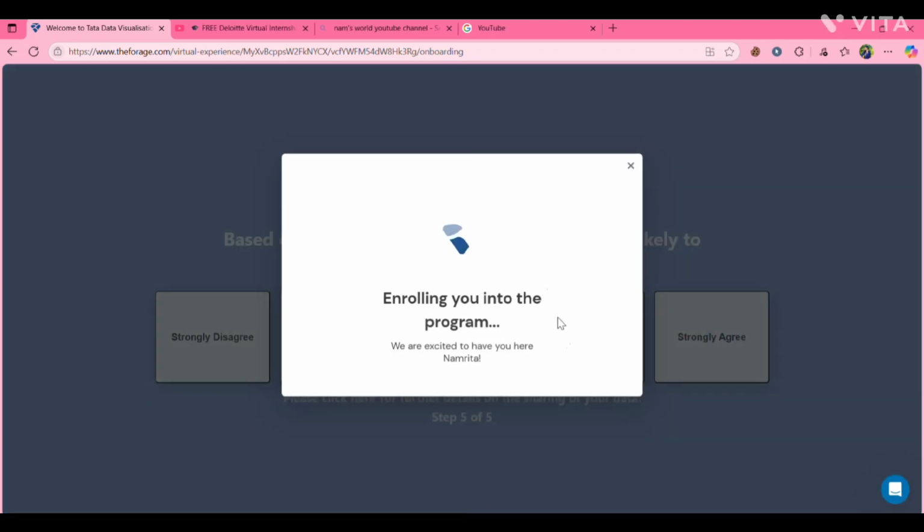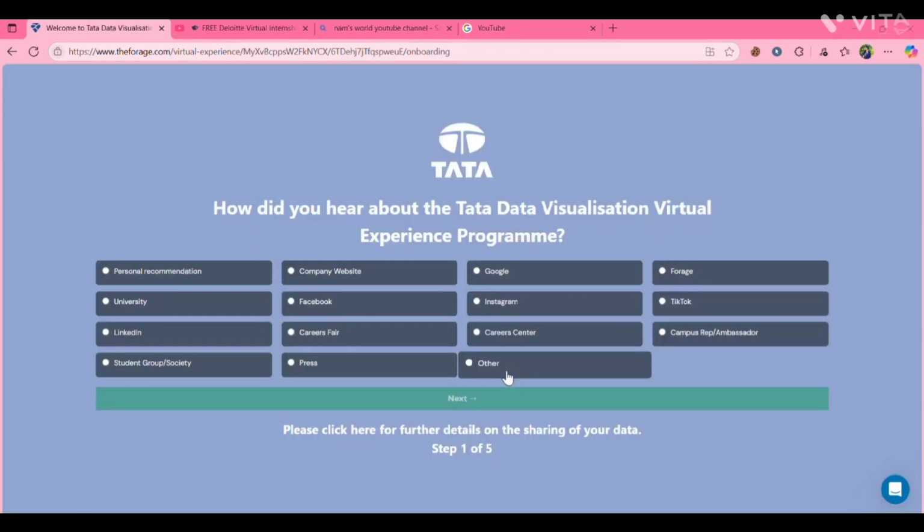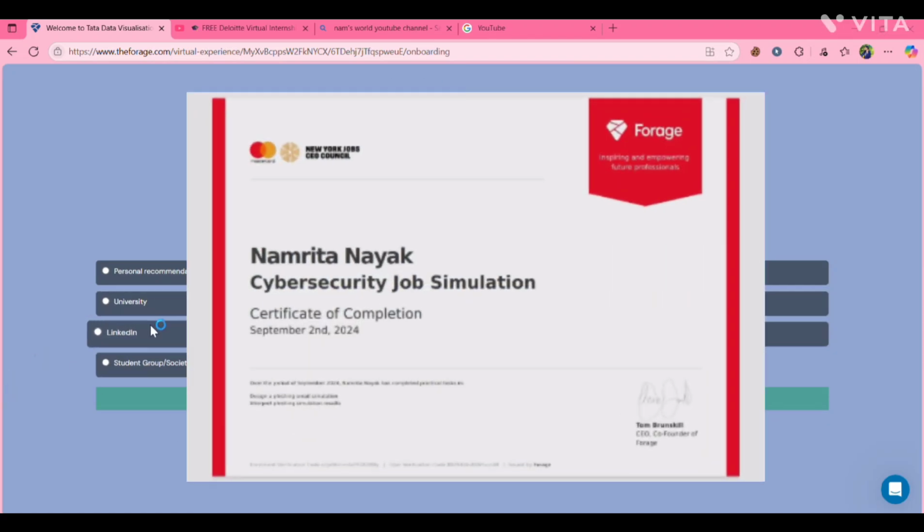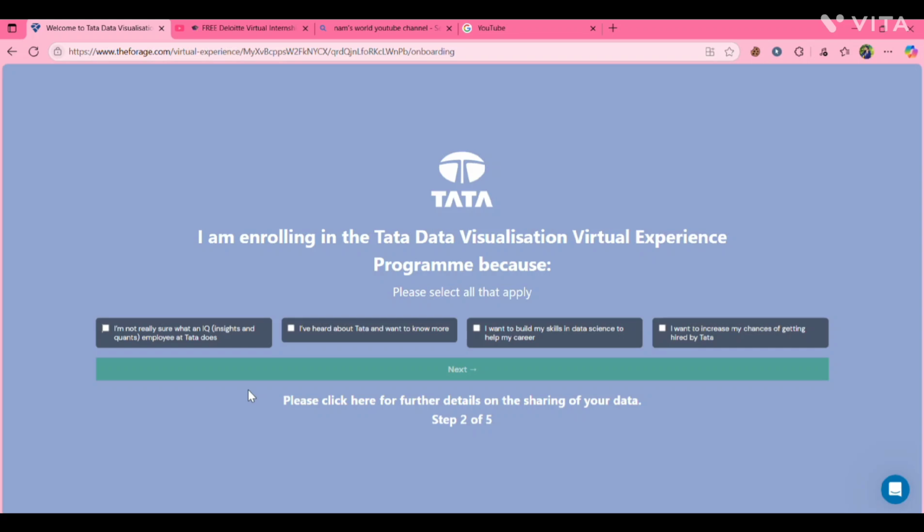Agree. After signing in, you'll get task 1, task 2, task 3, and task 4. After completing the tasks, you'll get the certificate. This is the certificate which I got from Tata. You can also get it if you do the whole process, and you can also listen to these videos.